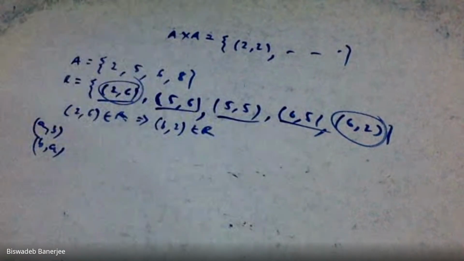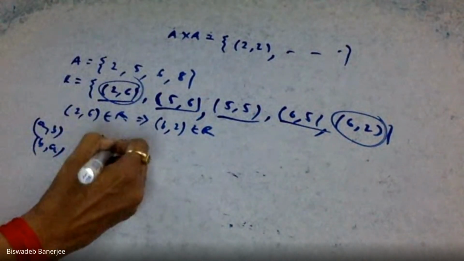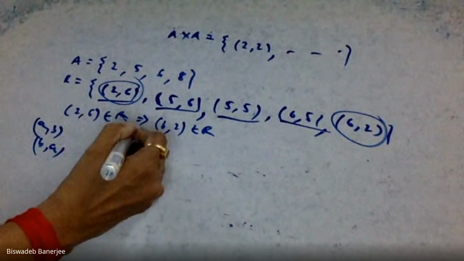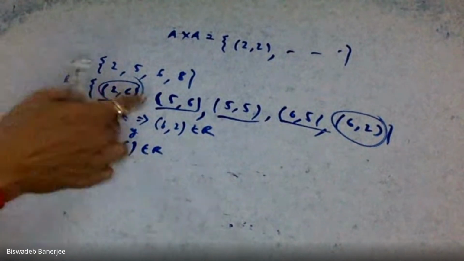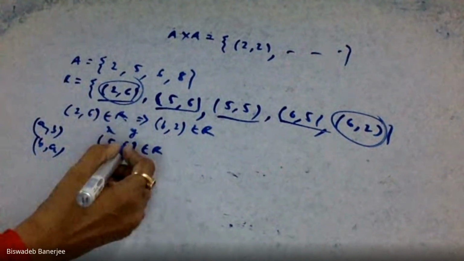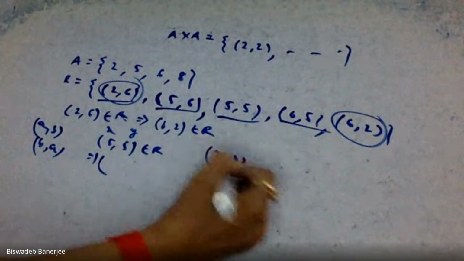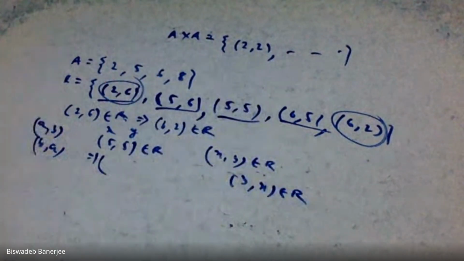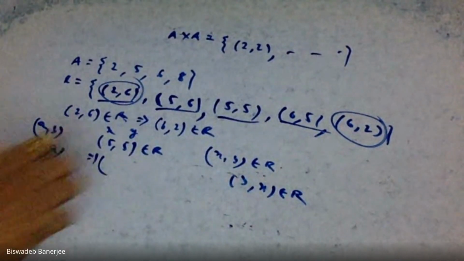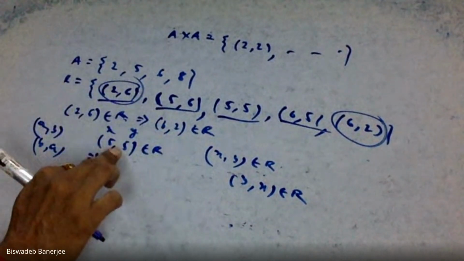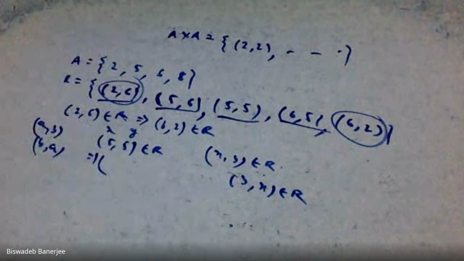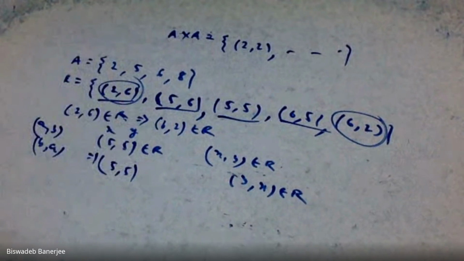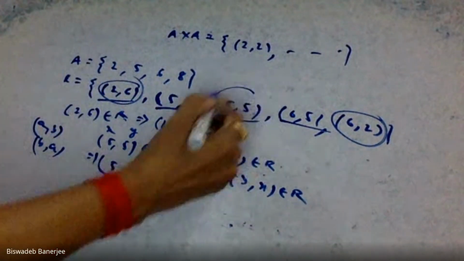Then 5, 5. If 5, 5 is there, this is x and this is y. Interchange x and y. We know if x, y is in relation, y, x must be in relation. That is called symmetric. Here, x is 5, y is 5. Interchange them. Then what will y, x be? My y, x is also 5, 5. And you can see that 5, 5 is also there.